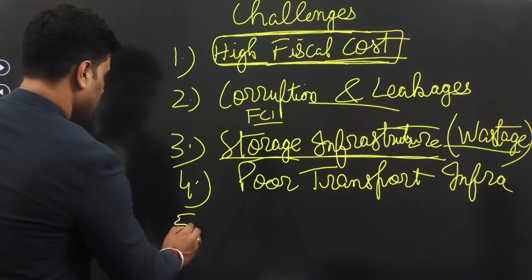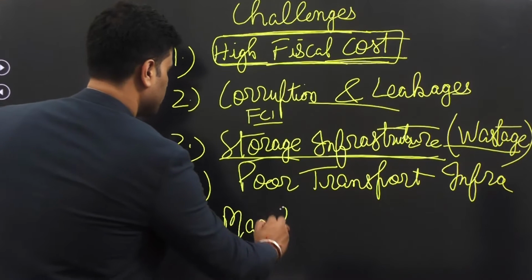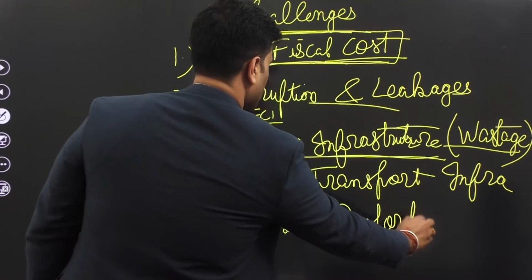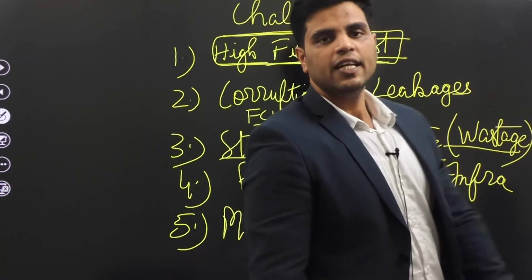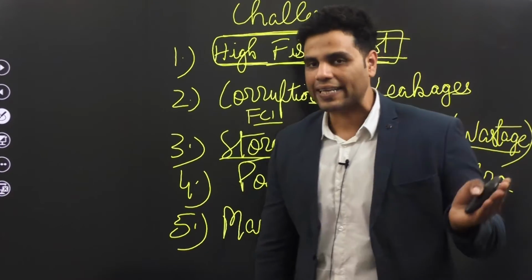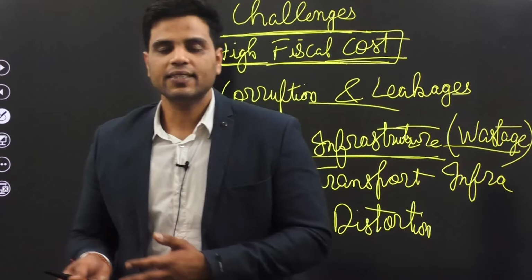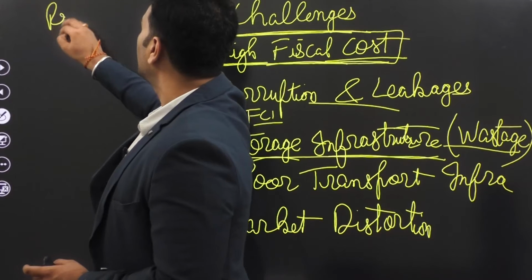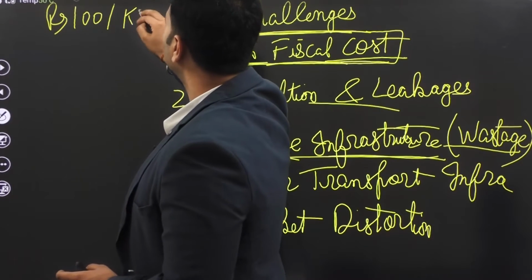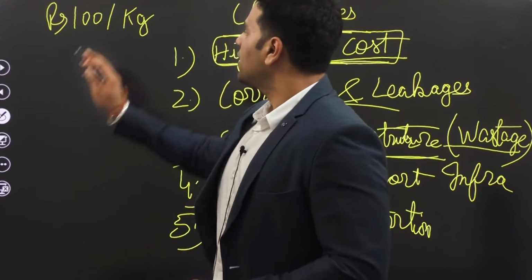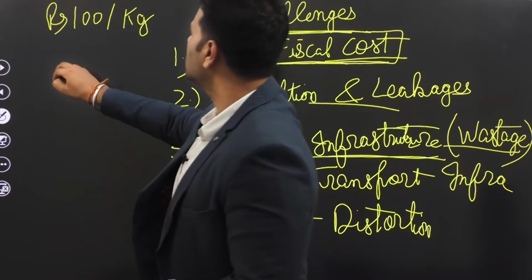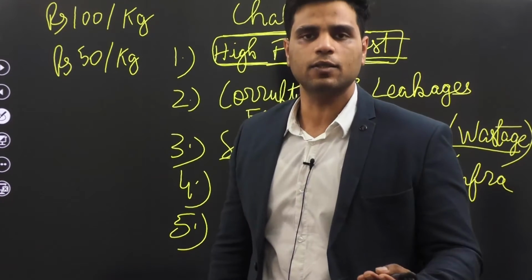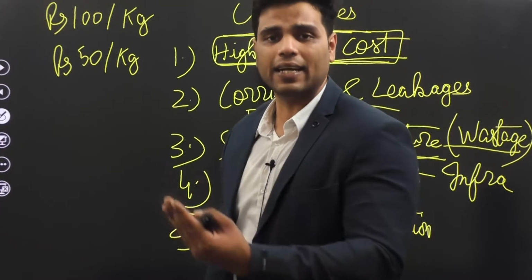Then, another part is market distortion. You know, subsidies are of two types: direct subsidy and indirect subsidy. Now, indirect subsidy is an example of price subsidy. For example, wheat is sold in the market at this price, 100 rupees per kg, right? But government is providing subsidized food grains, let's suppose at 50 rupees per kg. So in a sense, government is giving you 50 rupees, but government is giving you that money indirectly.